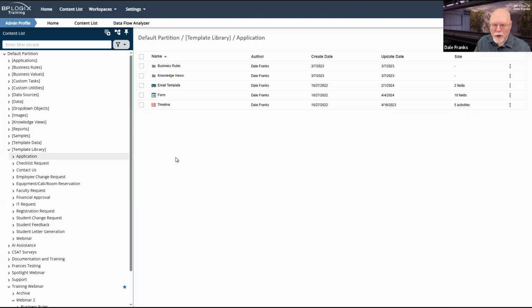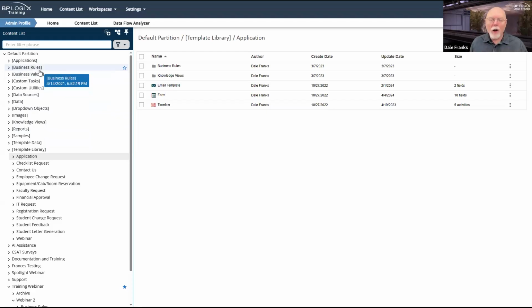The other thing that's important to remember, and that's going to make your life using templates a lot easier, look at these other folders that we have at the root level. This is where all of my global objects should live. All of my business rules that can be used by multiple applications should live in their own business rules folder.